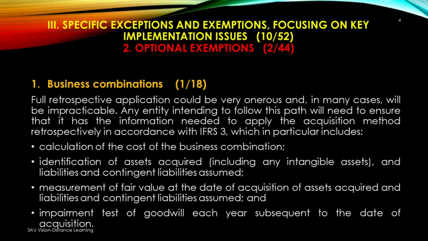Any entity intending to follow this path will need to ensure that it has the information needed to apply the acquisition method retrospectively in accordance with IFRS 3, which in particular includes calculation of the cost of the business combination, identification of assets acquired including any intangible assets, and liabilities and contingent liabilities assumed, measurement of fair value at the date of acquisition of assets acquired and liabilities and contingent liabilities assumed, and impairment test of goodwill each year subsequent to the date of acquisition.